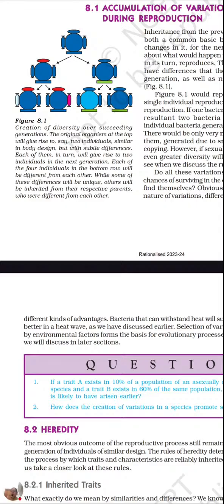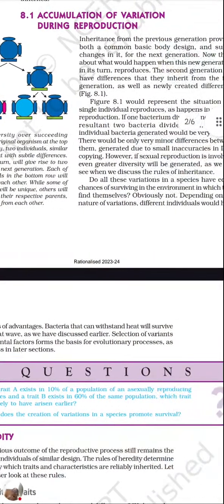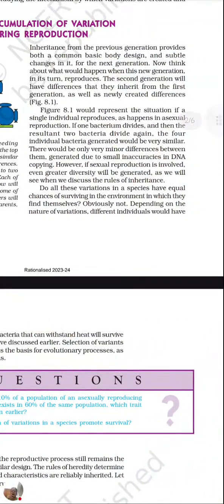In the first one, a little change was there, and in the second one, much more change was there. So here the changes are getting increased. So that's what we get in sexual reproduction, that is, the variations are getting increased. Now, do all the variations in the species have an equal chance of survival? This question is very important.